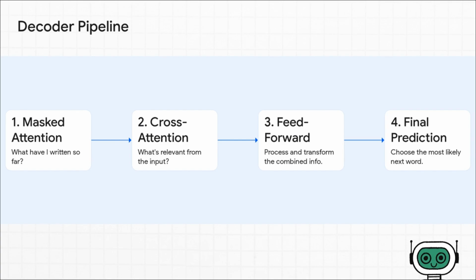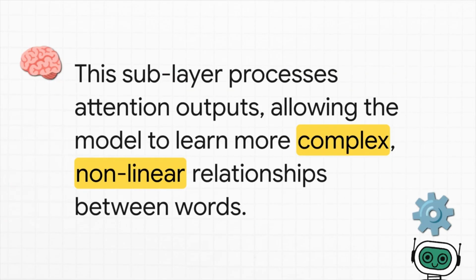Finally, the information from both of those attention layers gets combined and passed to a feed-forward network for some deeper processing. You can think of this feed-forward network as the thinking part of the block. It takes the rich, combined context from both attentions and digests it. It's here that the model can learn more abstract, complex patterns before it's ready to make a final decision.